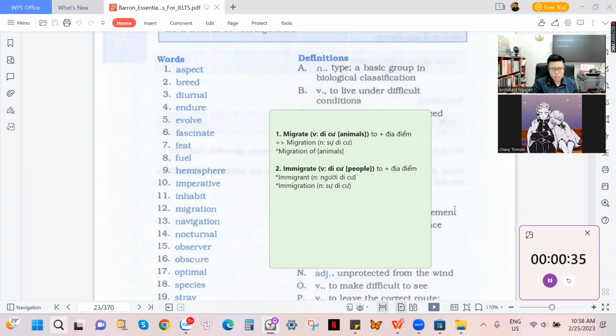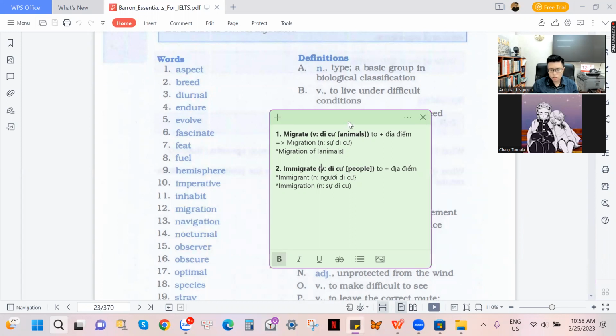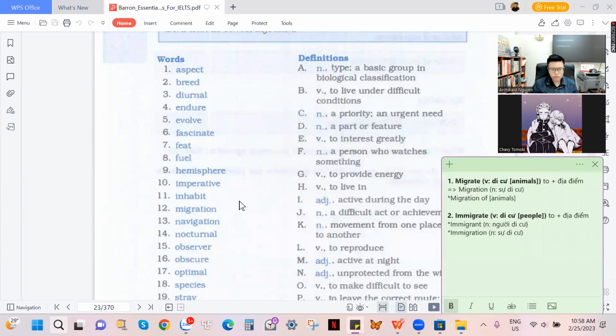Okay, so right here, let's move to another word. Here again, we have the word navigation. I love this word.